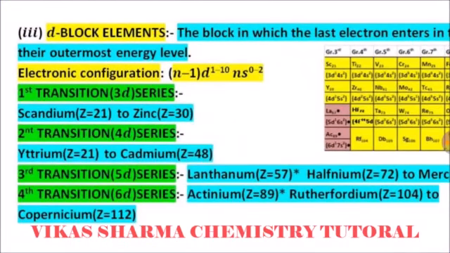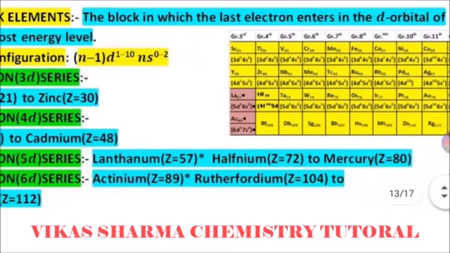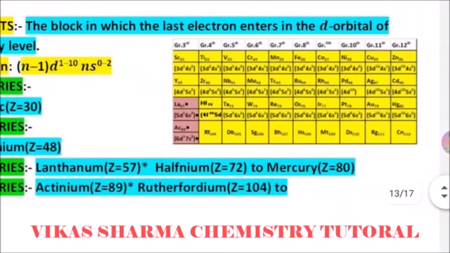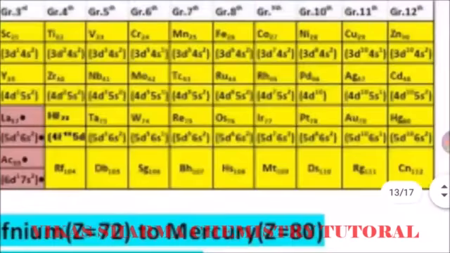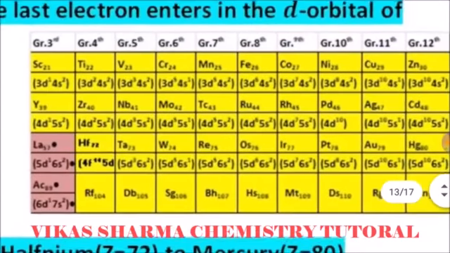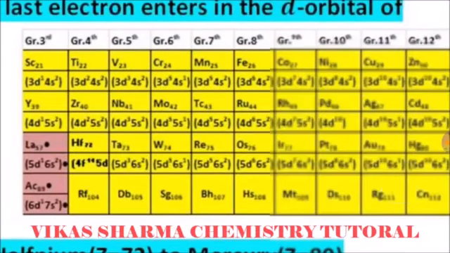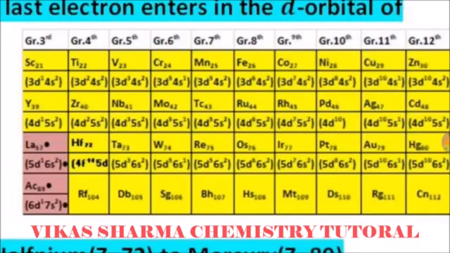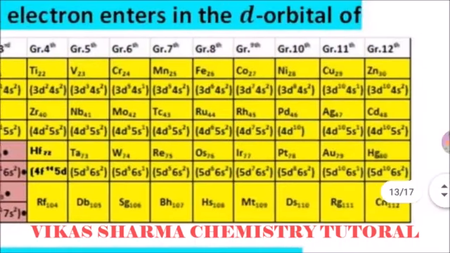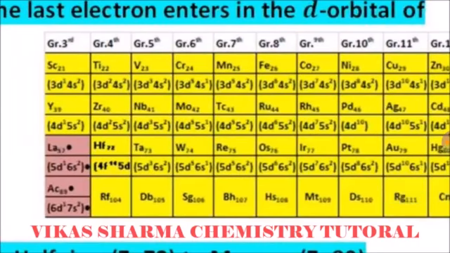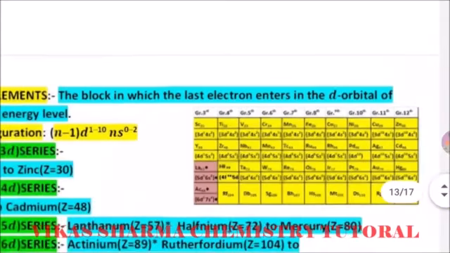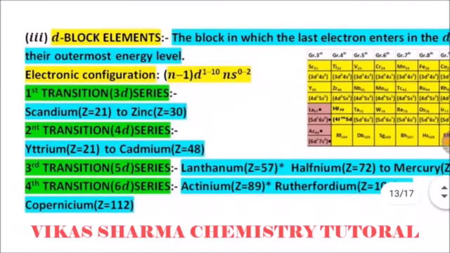Students, next we discuss the d block elements, the block in which the last electron enters the d orbital. These are scandium, titanium, vanadium, chromium, manganese, iron, cobalt, nickel, copper, zinc, known as the 3d series, then the 4d series and the 5d series. The electronic configuration is (n minus 1), which means one less than the main principal quantum number.